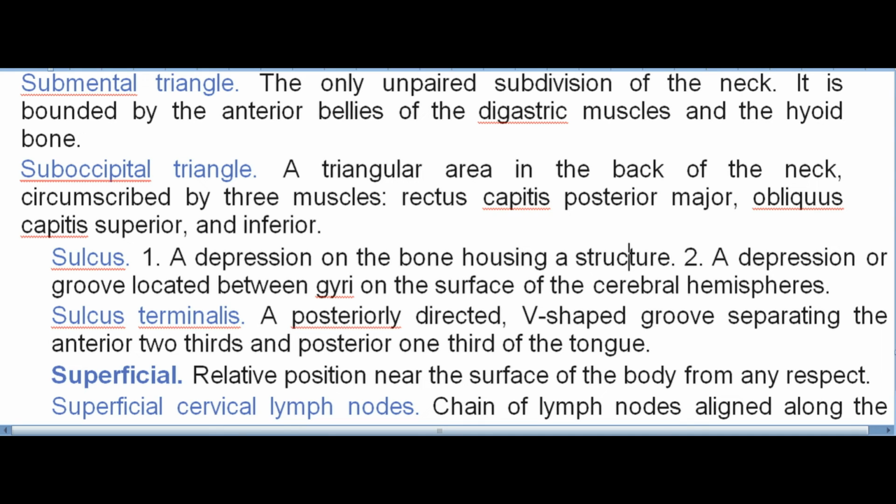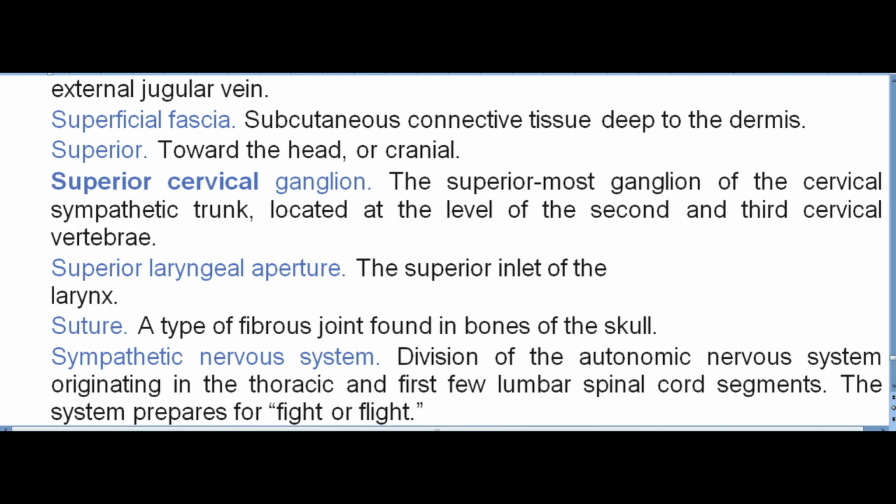Superficial. Relative position near the surface of the body from any respect. Superficial cervical lymph nodes. Chain of lymph nodes aligned along the external jugular vein. Superficial fascia. Subcutaneous connective tissue deep to the dermis. Superior. Toward the head, or cranial. Superior cervical ganglion. The superior-most ganglion of the cervical sympathetic trunk, located at the level of the second and third cervical vertebrae. Superior laryngeal aperture. The superior inlet of the larynx.